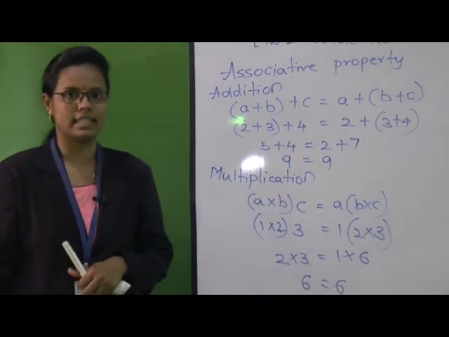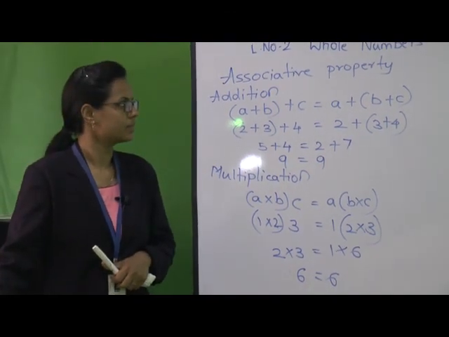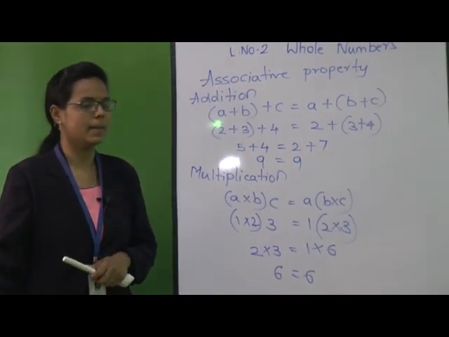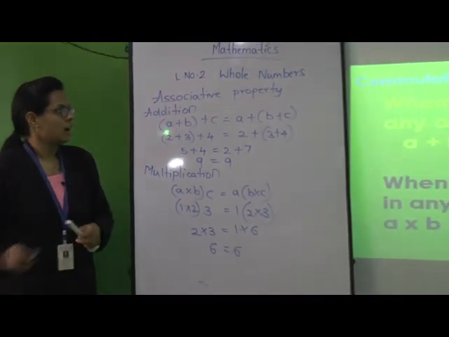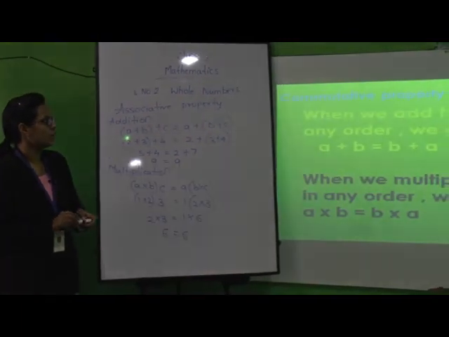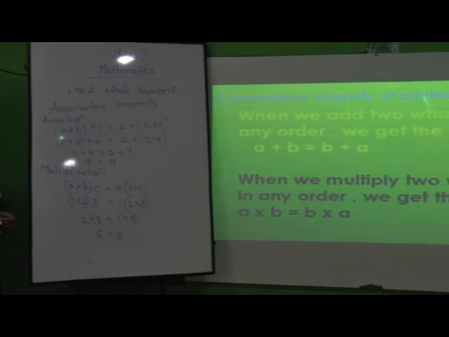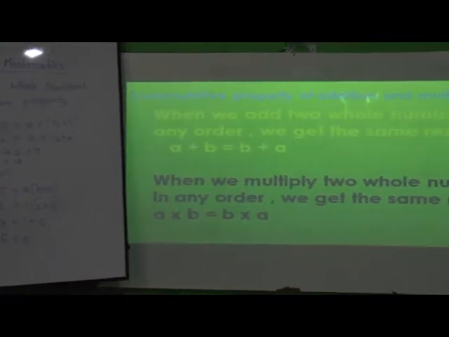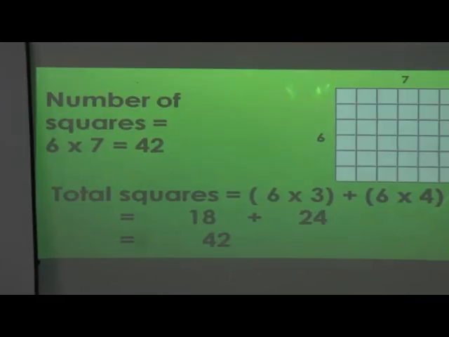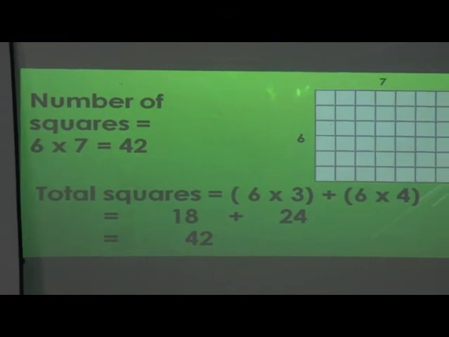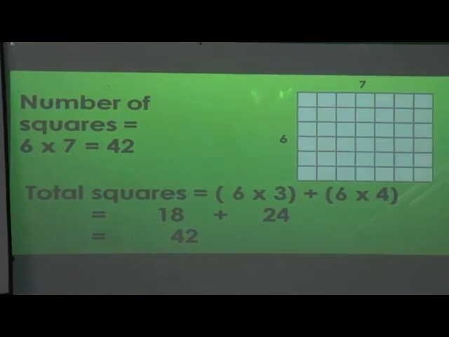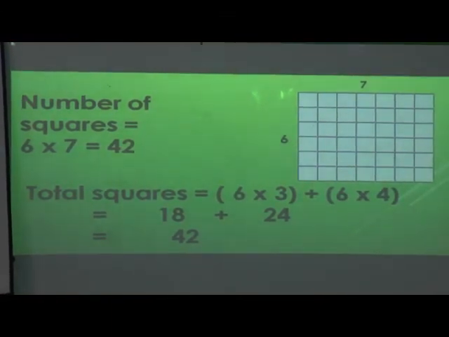Let us solve the next example. Next property we will see. Commutative property for addition and multiplication. This we have seen just now, associative property. Now let us find the number of squares. 6 into 7 is equal to 42. Total squares is equal to 6 into 7.